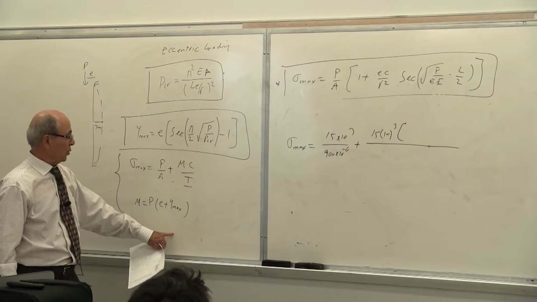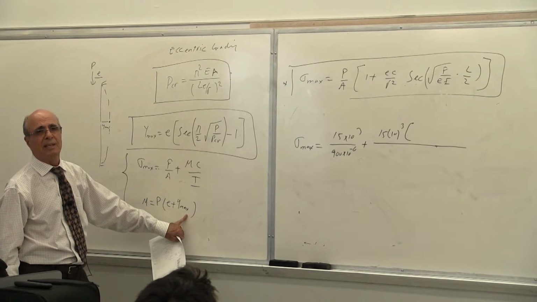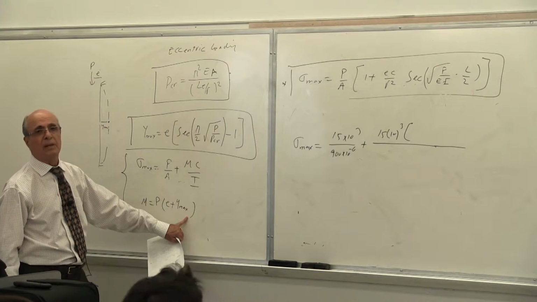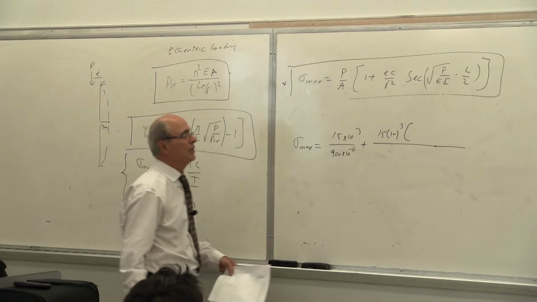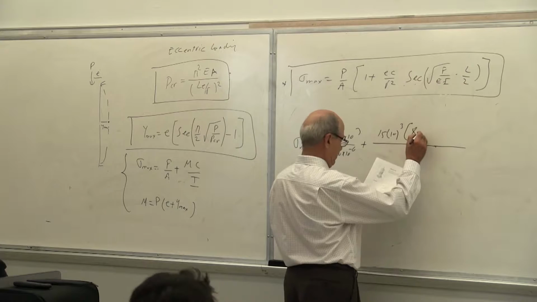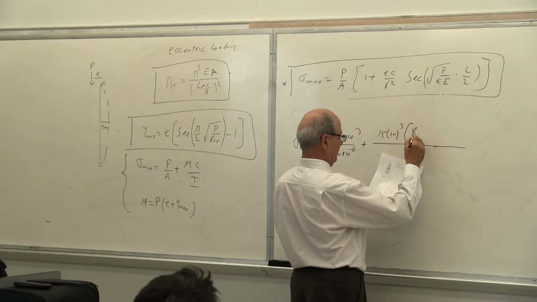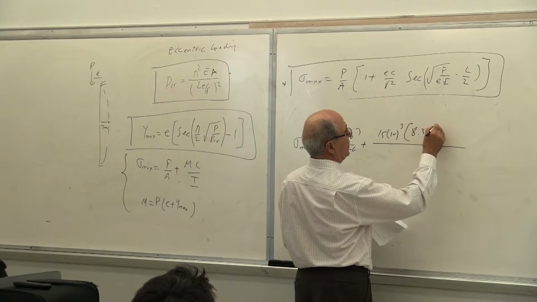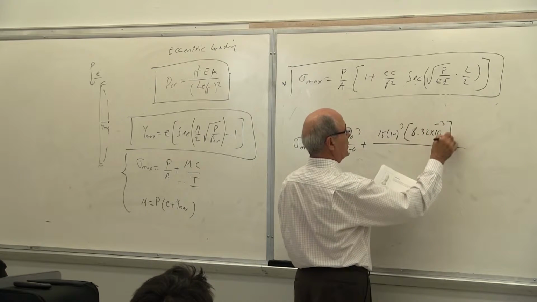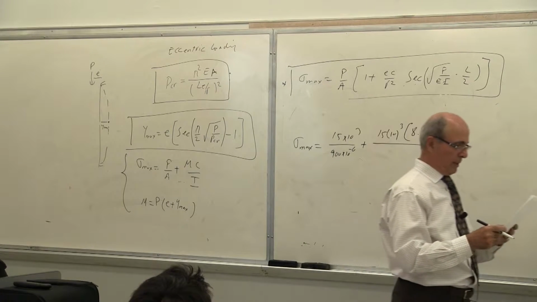So E is how much? E is 4 millimeter, and that is equal to 4.3, so it is 8.32. Therefore 8.32 times 10 to the power of minus 3, and multiplied by C. C is given for this problem.